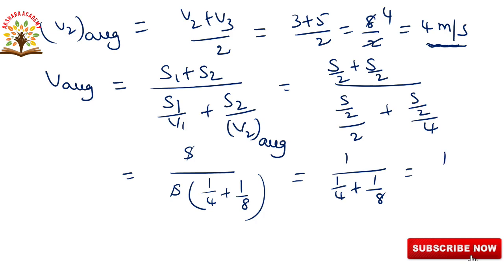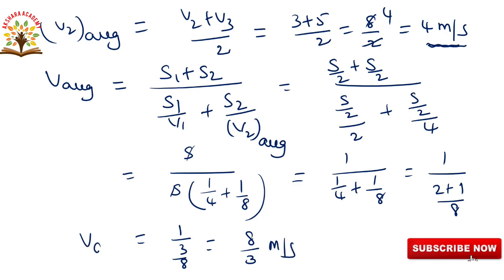Taking LCM, which is 8, it is (2 plus 1) by 8. 2 plus 1 is 3, so 1 by 3 by 8. After taking the reciprocal, it becomes 8 by 3 meters per second. This is our final answer.